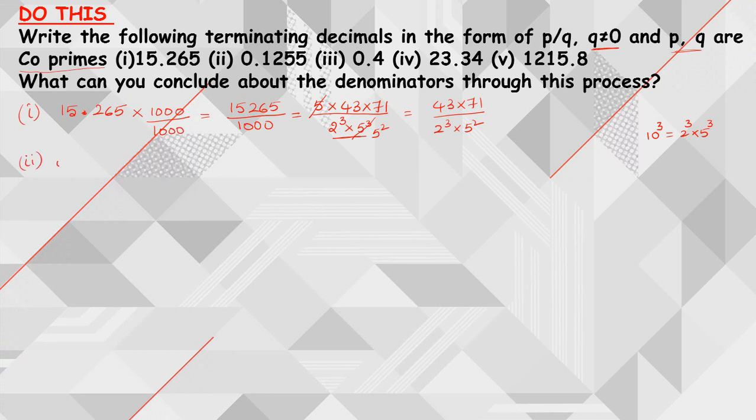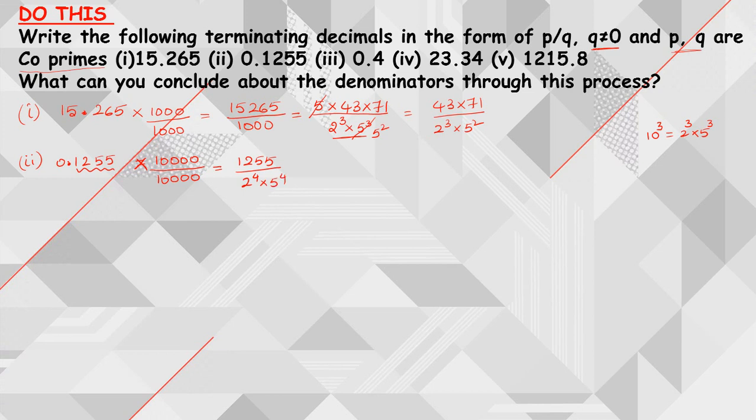Next, doing the second one: 0.1255. If you want to convert it into p by q form, what should I do? After the decimal point, how many place values are there? 4 place values. So I need to multiply by 1 followed by 4 zeros, that is 10,000, which is 2 power 4 into 5 power 4.